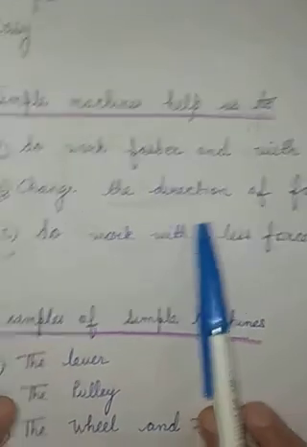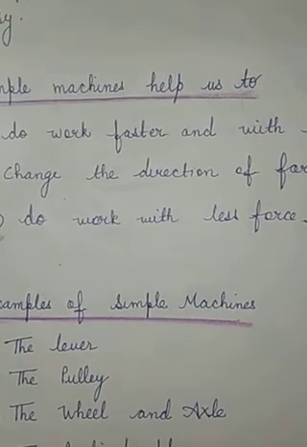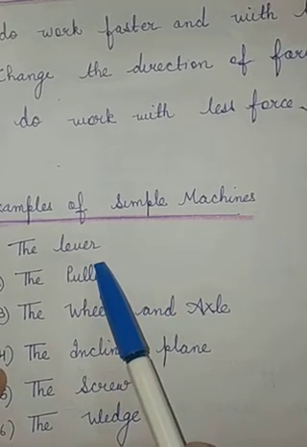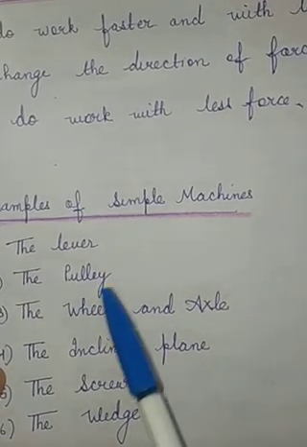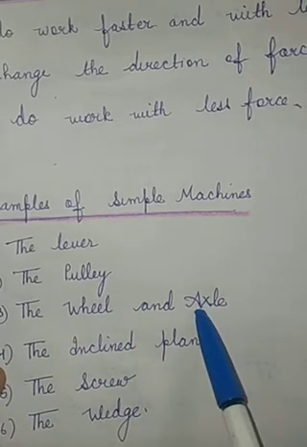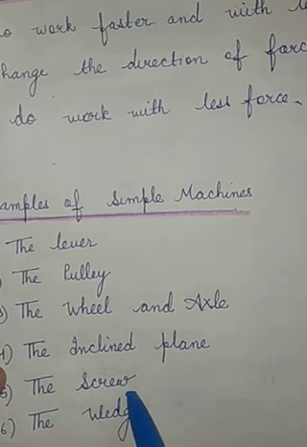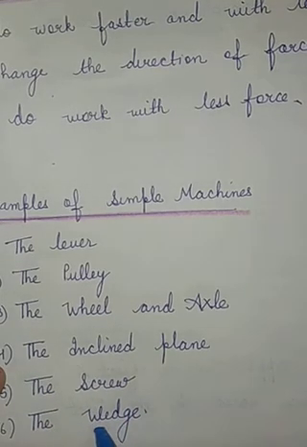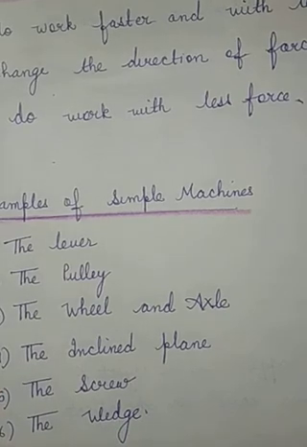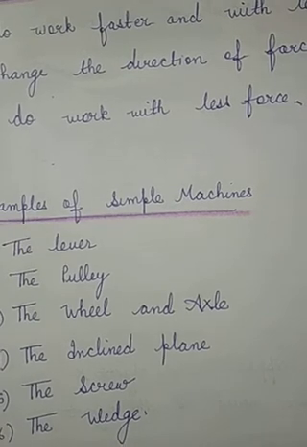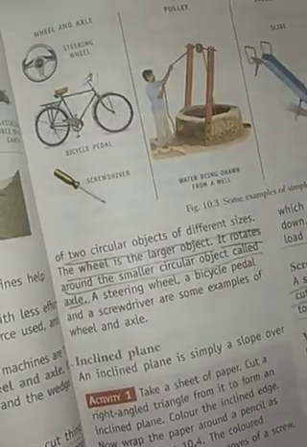So simple machines are of various kinds. There are kinds of simple machines that we are going to study in this chapter in detail. So first one is the lever, second is the pulley, third is the wheel and axle, fourth is the inclined plane, fifth is the screw, and sixth is the wedge. So in this chapter we will learn all the things in detail form. So I will show you the pictures of some of these simple machines.